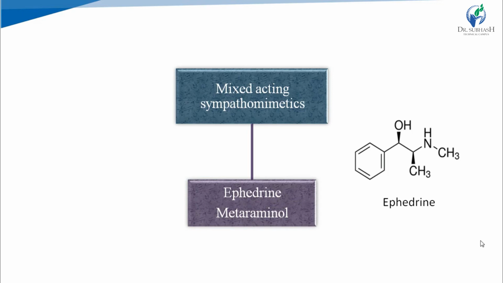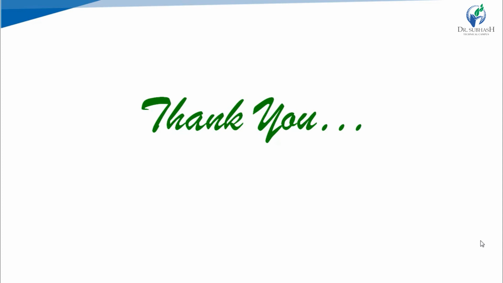So this was the classification and structures of sympathomimetics. There are three main classes in the sympathomimetics: directly acting, indirectly acting, and mixed acting sympathomimetics. We have seen their examples and structures. In the next lecture, we will see their mechanism of action, uses, and adverse effects.